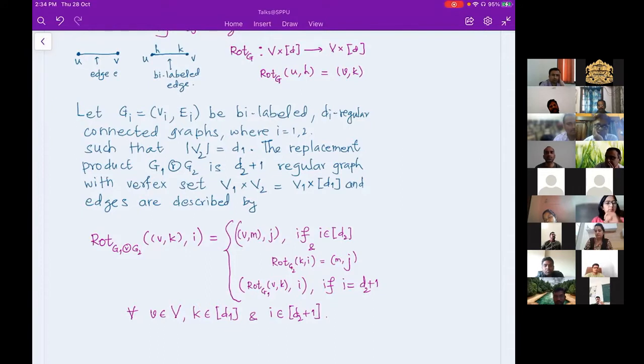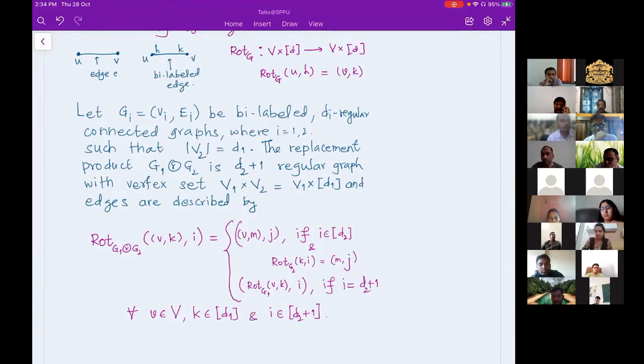And here the word replacement, why we used it, will come into the picture. One can see in the ordered pair, V is fixed, so I'm taking V as it is. And now I'm taking M as the second coordinate in my pair, and my color is J. What is the relationship of M and J with K and I? I'm going in the second graph G2, looking at vertex K with color I, and looking at its endpoint. Its endpoint is M with color J, and I'm taking that.